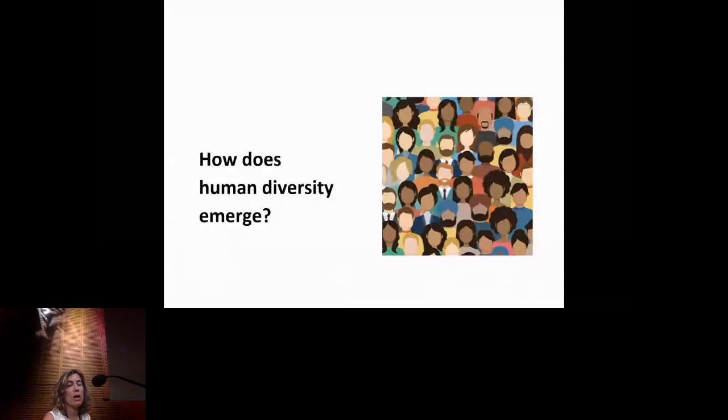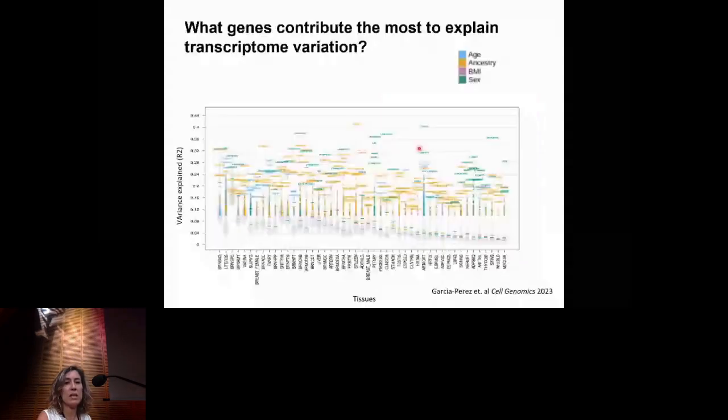We also have some tissues like adipose, for example, where we see that BMI has a strong contribution, and muscle, where all the 4 demographic traits have a similar contribution. And this is, like I said, most of these findings make sense when you think about it, but the interesting part is that you can know which are the genes that are driving these effects, okay? So in this plot that looks very complex, but basically in the x-axis we have the tissues, and in the y-axis we have the variance explained by each gene and demographic trait. And we can now find, for example, genes that their variance is explained by one demographic trait.